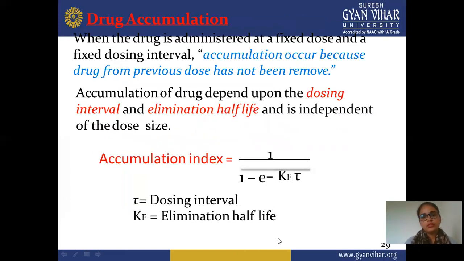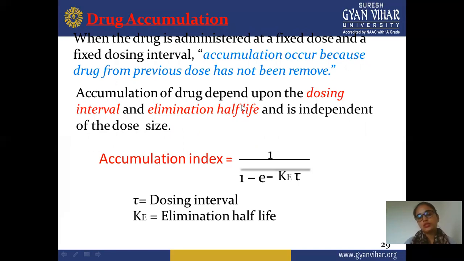Next is drug accumulation. In drug accumulation, the drug is administered at a fixed dose, meaning you are administering the drug in a fixed amount. At that fixed dose, you consider a fixed dose interval, and accumulation occurs between the drug and the previous dose that has been removed. Means we can say accumulation will be due to the previous dose. So accumulation of the drug depends on dosing interval and elimination half-life.